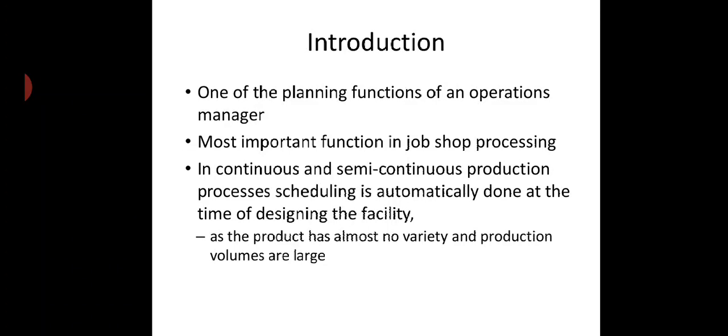When a manager receives any order from the customer, they set a priority list. They set one schedule for the purpose of completing those orders or fulfilling the requirements of the customer. So if you are giving a sequence, or if you are setting a priority of different machines for a worker for doing work, it is called operation scheduling. So it is a core function of production and operation managers.